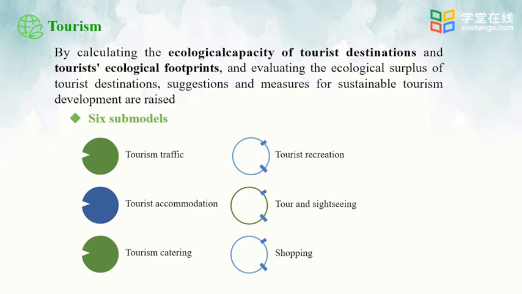If we want to evaluate the tourism, especially the impact on these natural scenic spots, we can use the calculation model. For tourism ecological footprint, we can tell if the travel destination has an ecological surplus by calculating its ecological carrying capacity and tourists' ecological footprint.